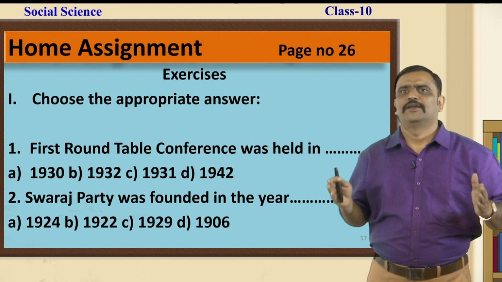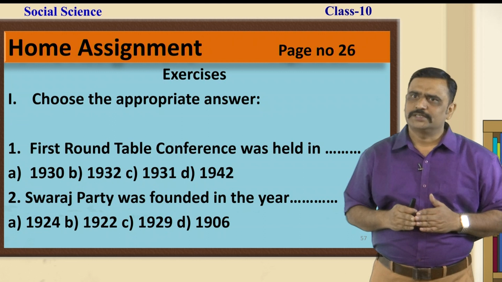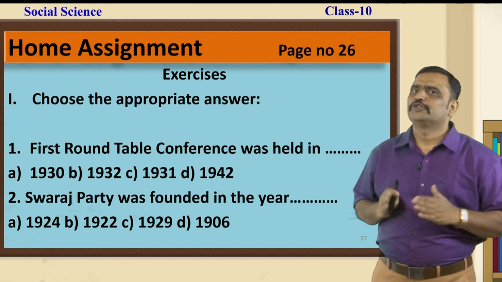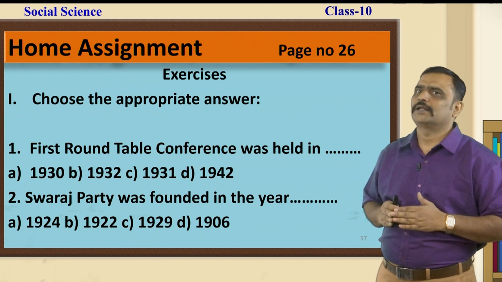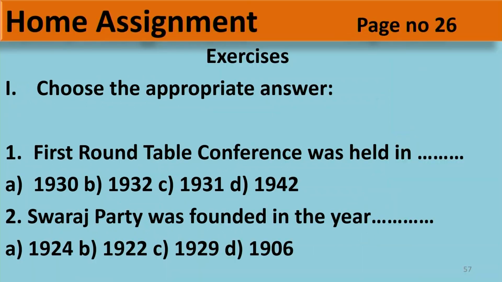Yes, dear students, we have reached the end of this unit. Let's have a question session. These are the home assignments for you. You need to choose the appropriate answer from your textbook, the second textbook, page number 26. First question: the First Roundtable Conference was held in the year: option A 1930, option B 1932, option C 1931, option D 1942. You need to find out the right answer.